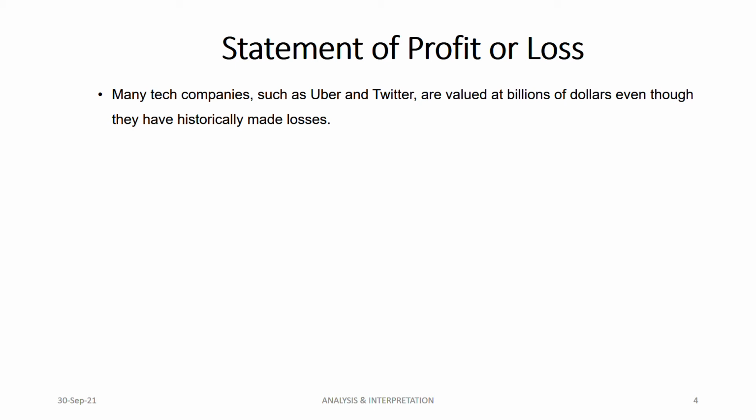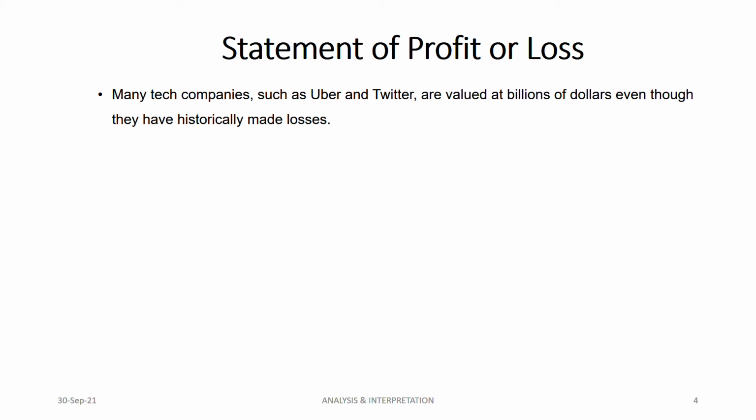So based on that, if you predict their future, you might think, oh, this is making losses currently, which means in the future also they'll be making losses, which is not true. Just see the tech companies, see their history, and see what they are currently doing, their position. Investors see beyond the statement of profit and loss, especially for tech companies, because the nature of a tech company is such that in the initial years it will be making losses.